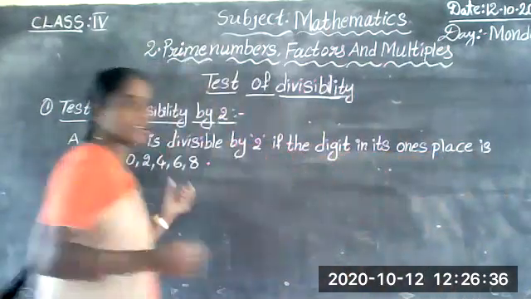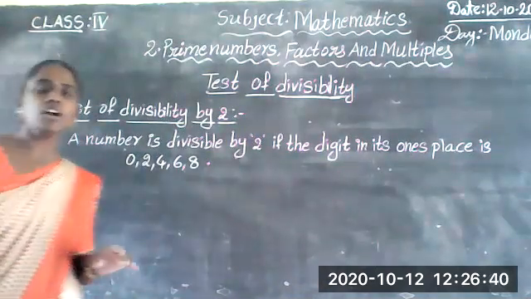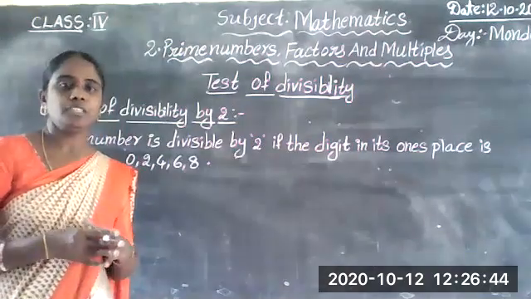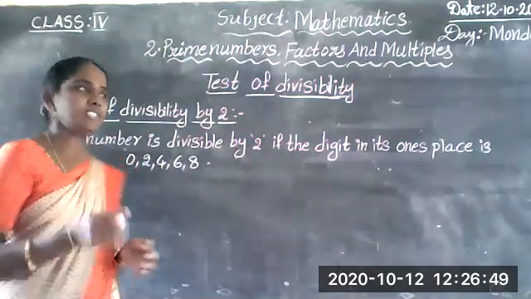Those numbers are all divisible by 2. Even numbers. All even numbers are divisible by 2.